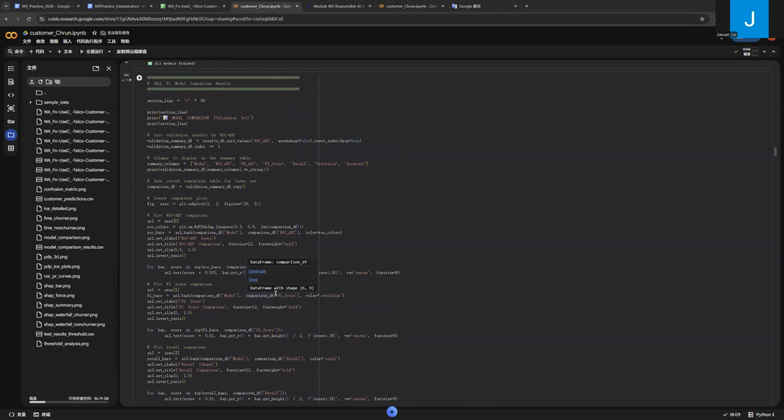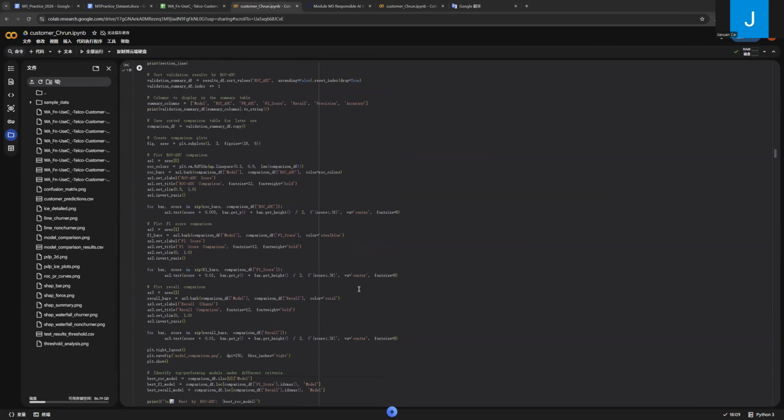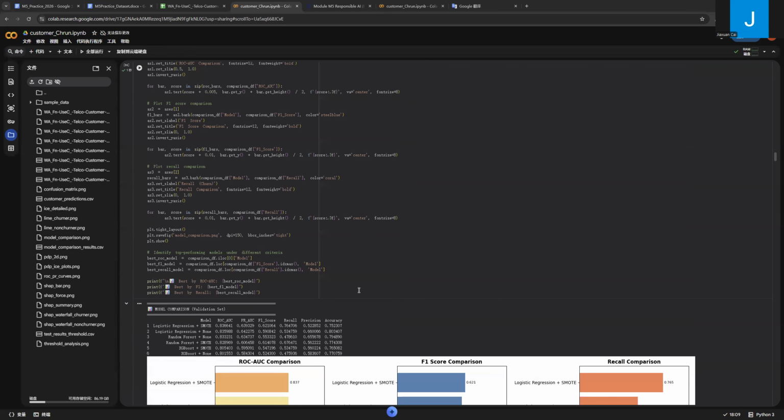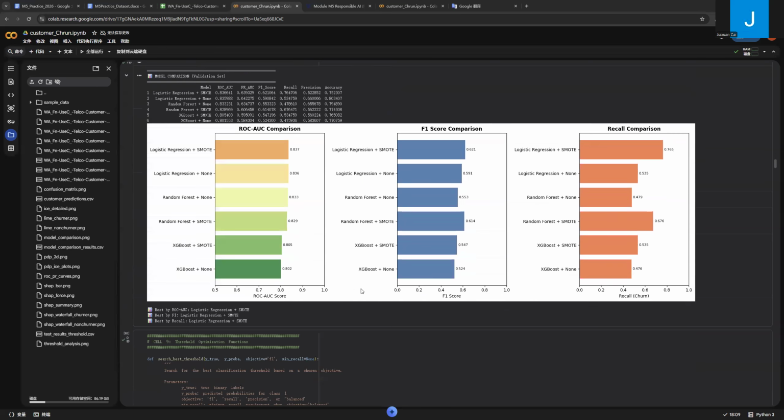The models are ranked based on ROC AUC, which measures the model's ability to distinguish churners from non-churners. Additional charts help visualize the differences between models. The best performing model is selected for further optimization.